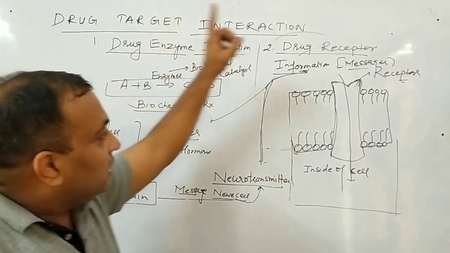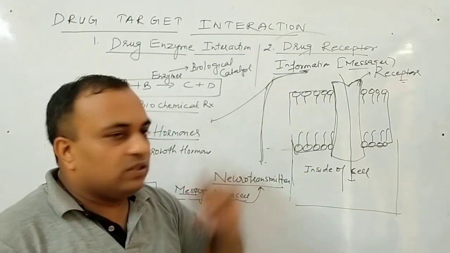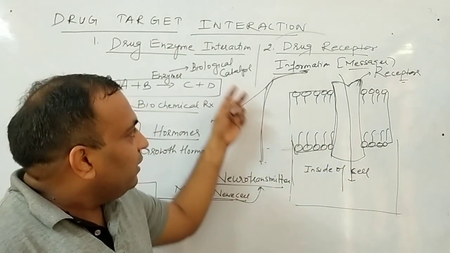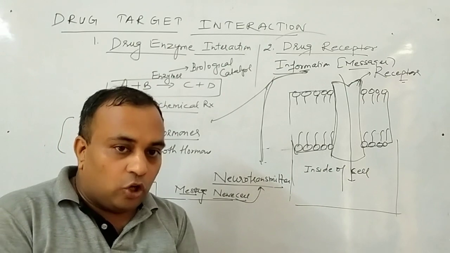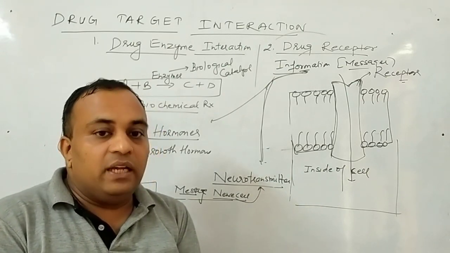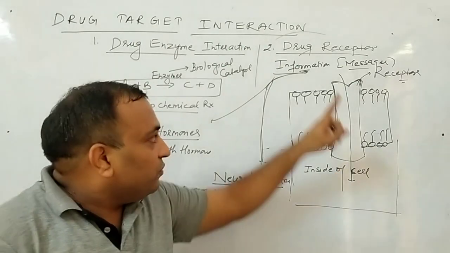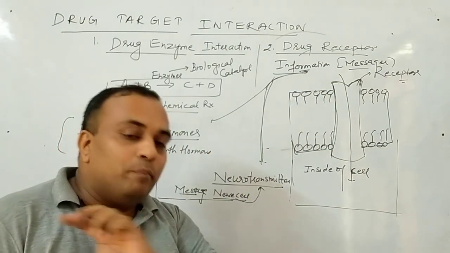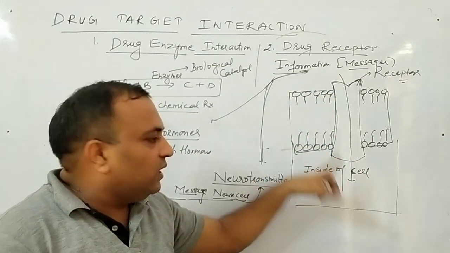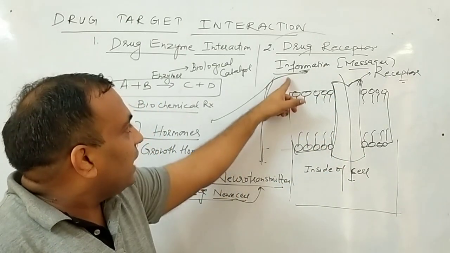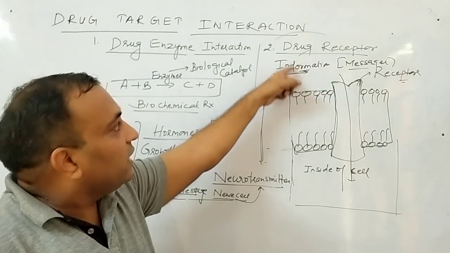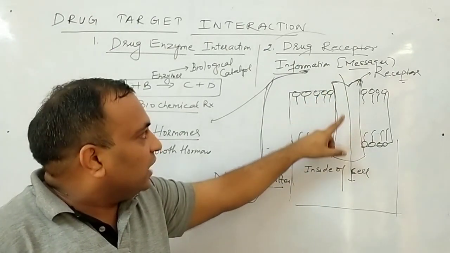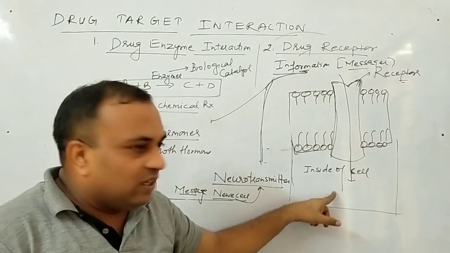So now the drug targets these receptors. Clear? Second, the drug targets these receptors in the way that the information going to the cell will be stopped, or the information will be increased if it is not coming. Two things. Whether the information going to the cell will be stopped, and if the information is lacking, then how the new message will go to the cell. So in this type of drug receptor interaction, the drug interacts with these receptor molecules which transfer the messages from outside the cell to the inside of the cell.